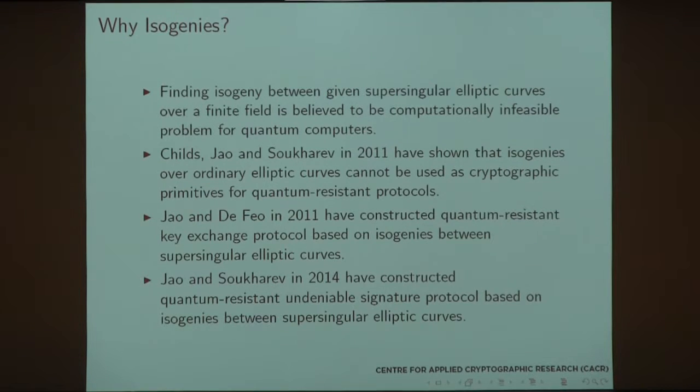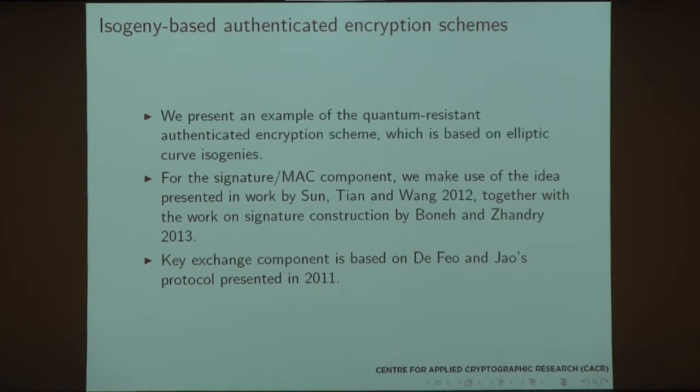Now, Jao and De Feo in 2011 have constructed a quantum-resistant key exchange protocol that is based on isogenies between supersingular elliptic curves. And in 2014, we constructed a quantum-resistant undeniable signature protocol that is also based on isogenies between supersingular elliptic curves. And so we're continuing in that direction. So we present now an example of a quantum-resistant authenticated encryption scheme, which is based on elliptic curve isogenies.